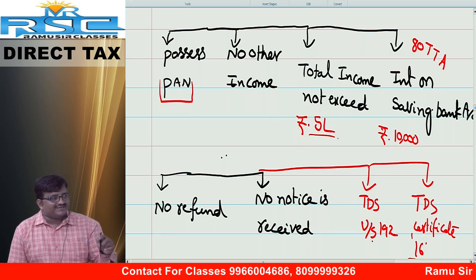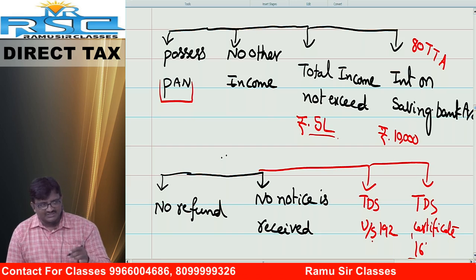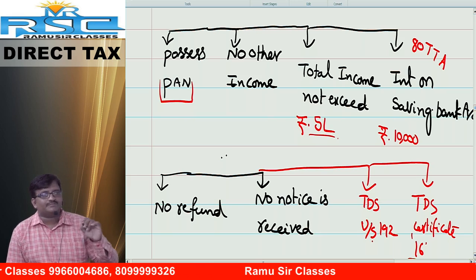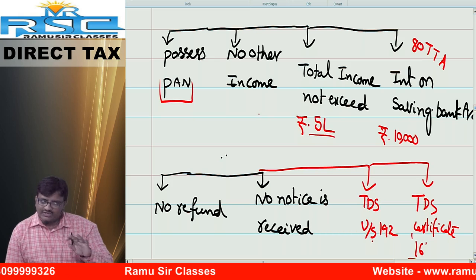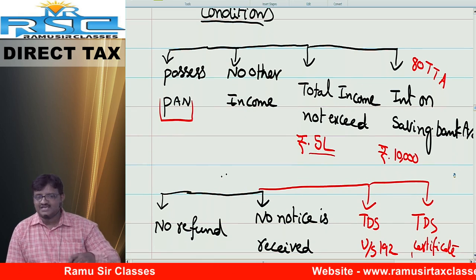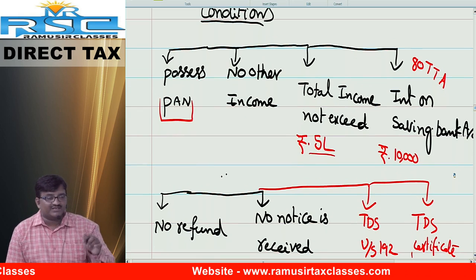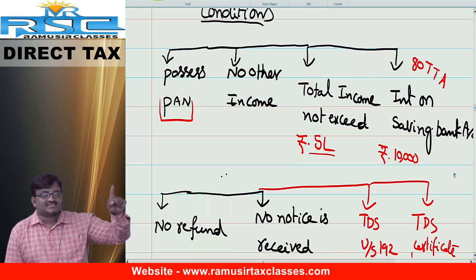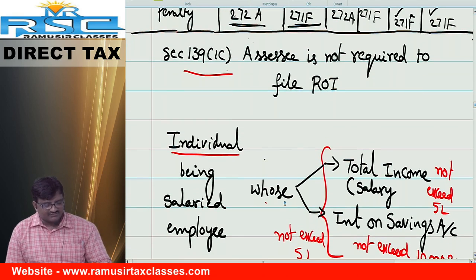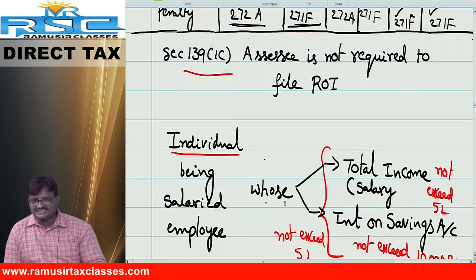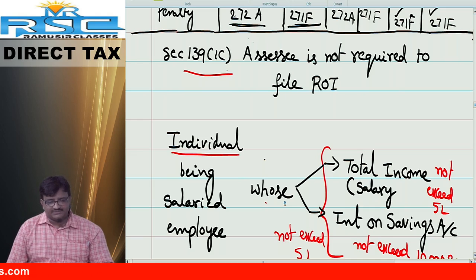Reverse. Your friend's salary, let us say, is 30,000 per month, 30 into 12, 3,60,000, and interest amount, let us say, 9,000 per annum. Anybody in the class, tell me. Imagine he has a PAN number and you don't have any other income. Now all other conditions are satisfied. Is he required to furnish ROI or not? Not required. Actually he is required to furnish ROI under section 139 subsection 1, but as per the provisions of section 139 subsection 1C, he is not required to file the return of income.